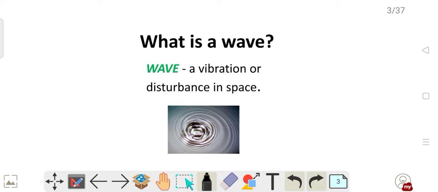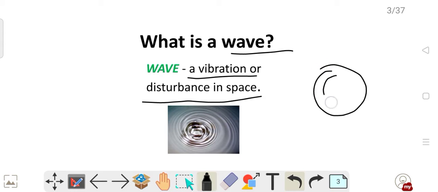So, first of all, let us try to understand what is a wave. Just recall it. A wave is nothing but a vibration or disturbance in space. If you take an example, you might have seen the ripples created on the surface of water when a stone is dropped in it, isn't it? What happens is the water is displaced locally where the stone falls in the water. If this is the water, and if I throw a stone here, these ripples are created, isn't it?